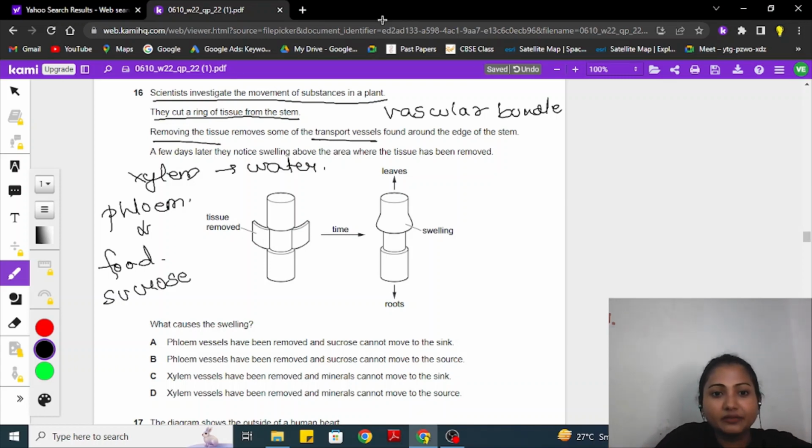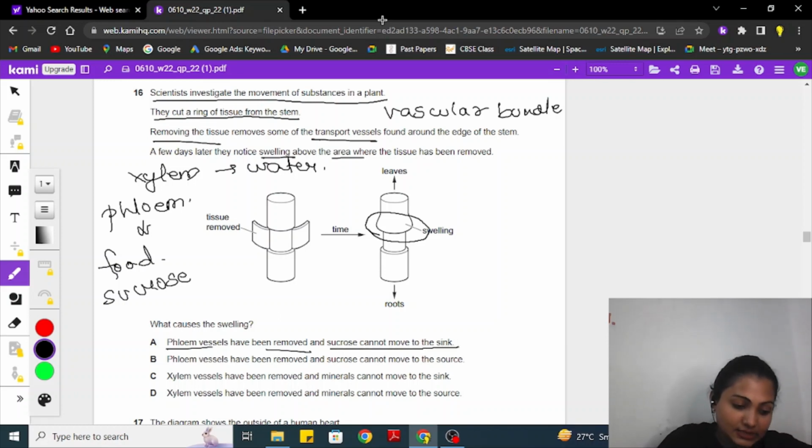A few days later, they notice swelling about the area where the tissue has been removed. So here we can see there is a small swelling which is formed after a certain interval of time. What has caused this swelling? Phloem vessels have been removed and the sucrose cannot move to the sink. Yes. Let's see if this is a correct option or not. Phloem vessels have been removed, the sucrose cannot move into the source.